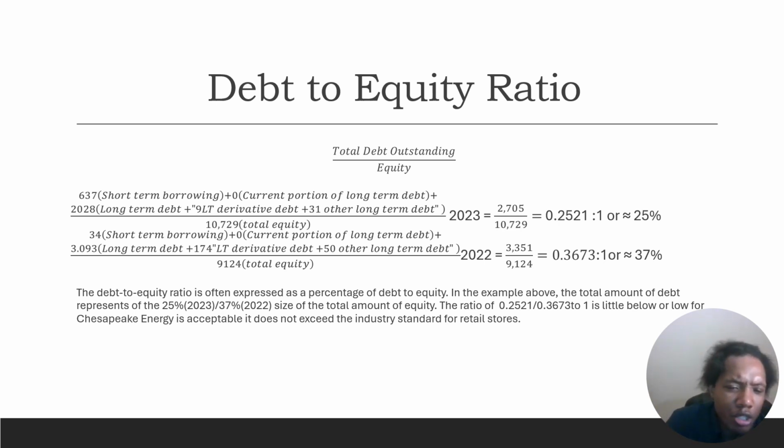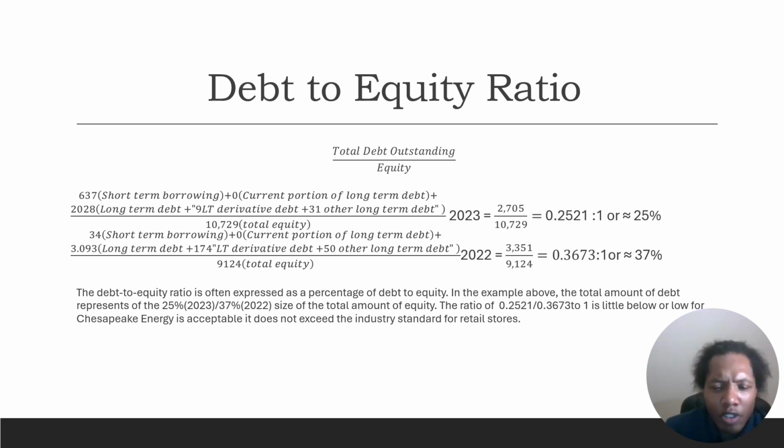The debt to equity ratio is often expressed as a percentage of debt to equity. In the example above, the total amount of debt represents 25% in 2023 and 37% in 2022 of the total amount of equity.